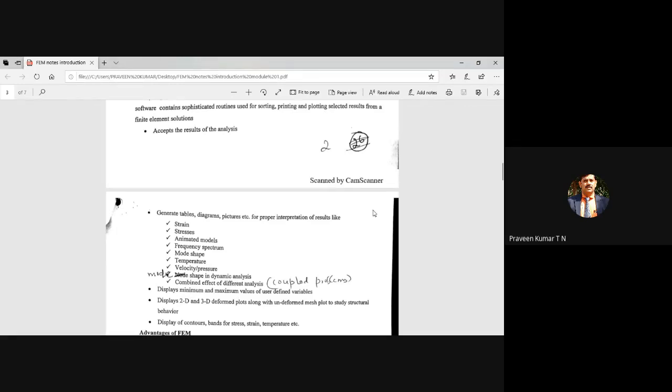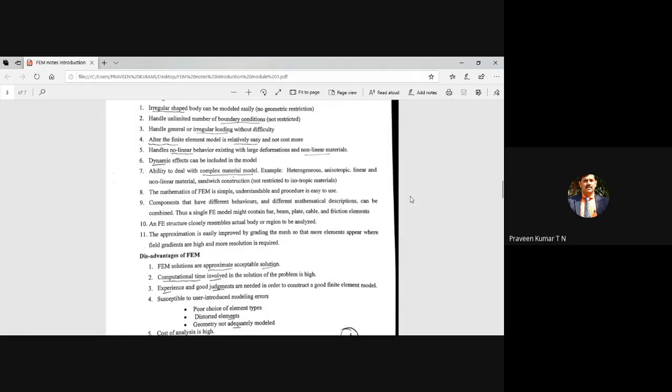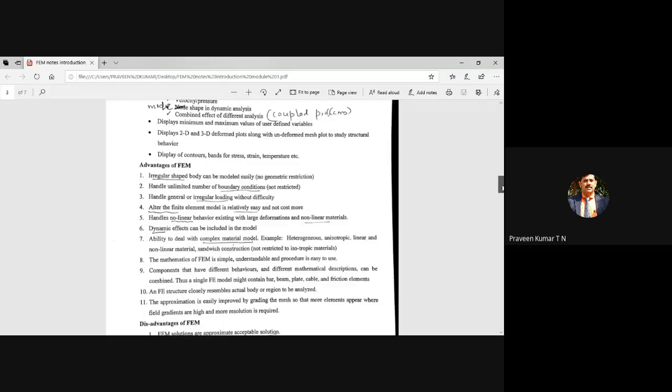A similar type of question will be asked, such as: what are the capabilities of finite element analysis? I may give options 1, 2, 3, 4, and you have to tick which is the capability. So the question will be easy. I think your seniors have already finished the online test. If you have some contact with a senior, they will tell you how to get into this online test, because it is very easy. You just have to go and tick. There are 4 answers given, and you have to tick the right answer. If you have an overall understanding, that is sufficient.